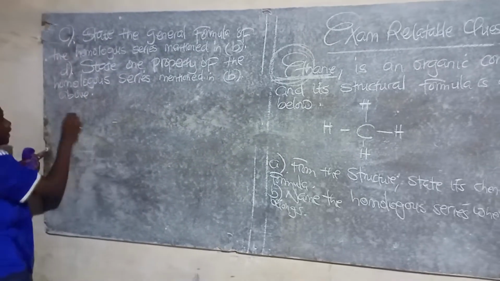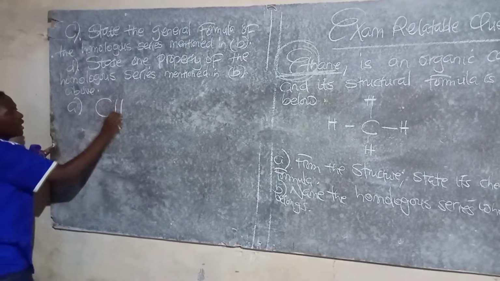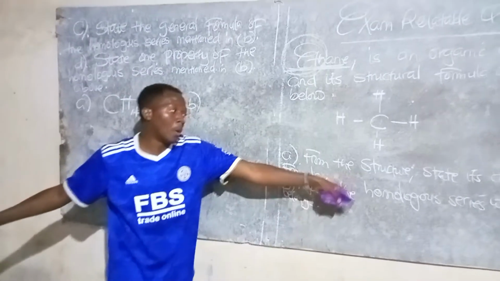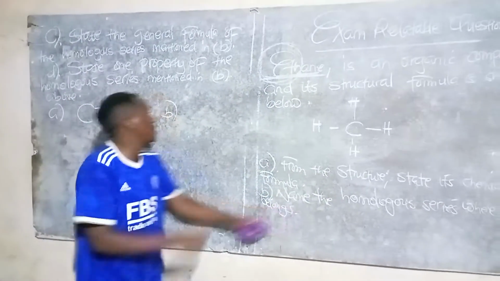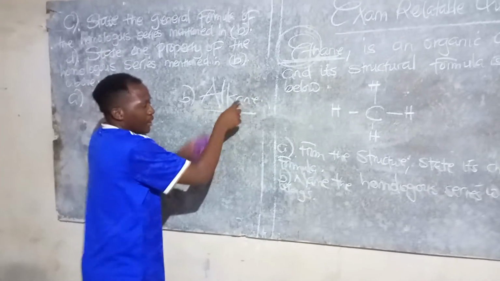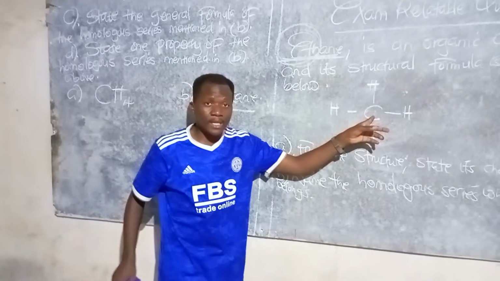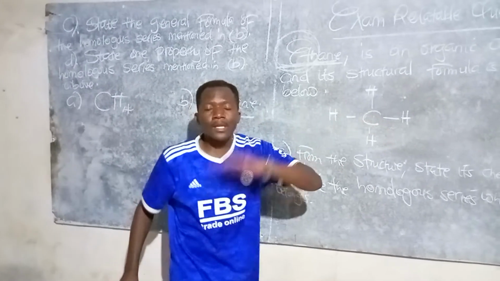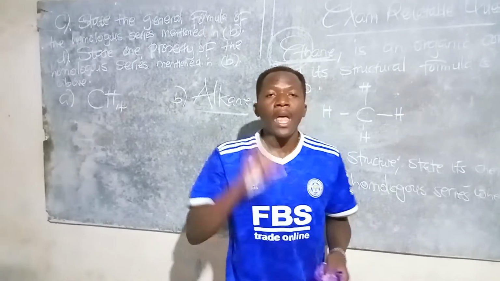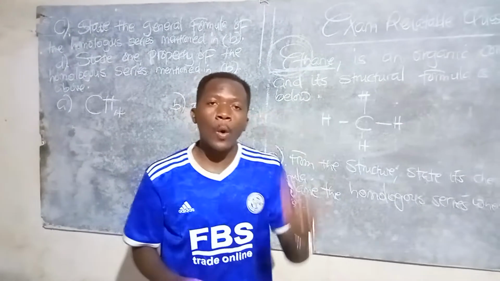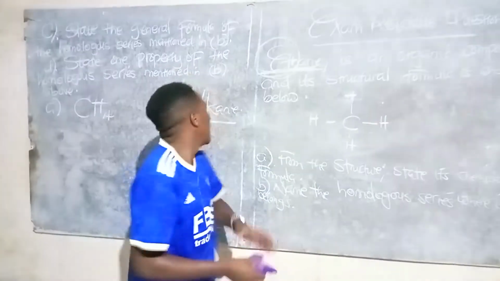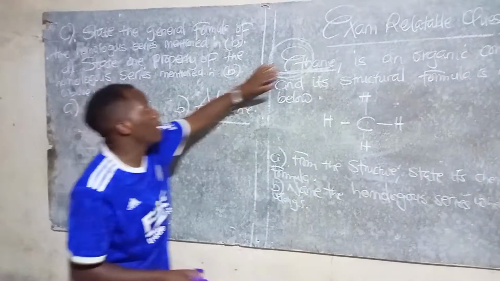So here on A, we're going to say CH4. Then on B, name the homologous series where it belongs: we're going to say alkane. We can come up with this name using the structure by seeing a single carbon atom, because alkanes are said to be saturated hydrocarbons, in the sense that they are pure and hence contain single bonds between carbon atoms throughout the structure. So in this case, alkane came from the name ethane.